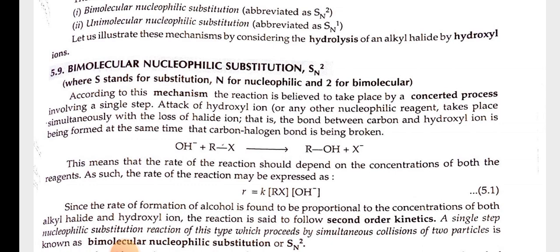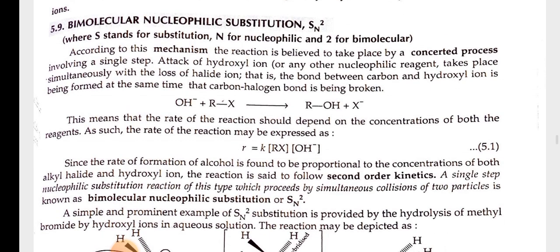According to this mechanism, the reaction takes place by a concerted process involving a single step: attack of hydroxyl ion or any other nucleophilic reagent takes place simultaneously with the loss of halide ion. The bond between carbon and hydroxyl ion is being formed at the same time that the carbon-halogen bond is being broken. OH negative plus RX gives ROH plus X negative.